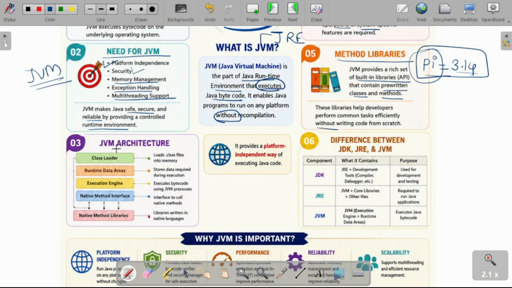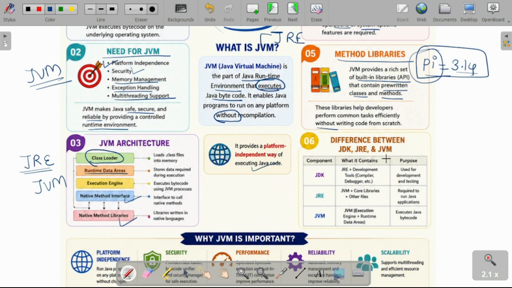In the Java virtual machine architecture, first of all we load our class, that is our .class extension. We run that particular code using runtime data areas. We have the execution engine like our JVM, that is Java Virtual Machine, and using the Java runtime environment, we execute the code which we have written. Using the native method interface and native method libraries, we import the libraries which are written in different languages. So it provides a platform independent way of executing our Java code.